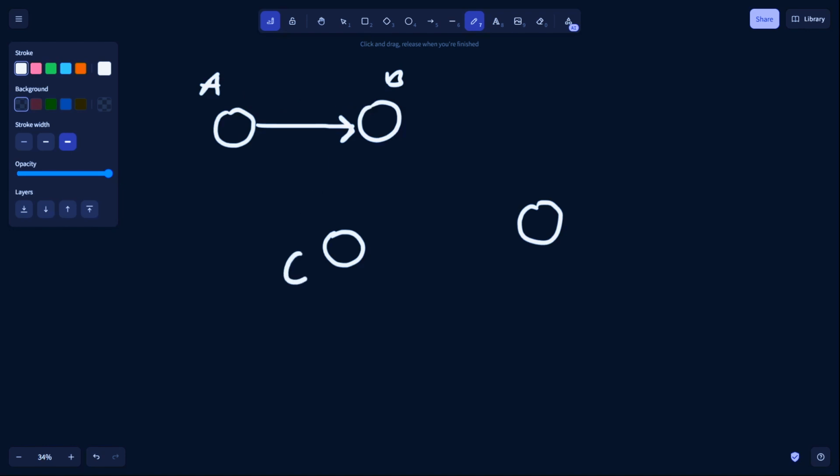Now let's see here, C. If we see C here, then we say, okay, B is a friend of C. And we can also have two edges like this. But since it represents both directions, it could just be a straight line.